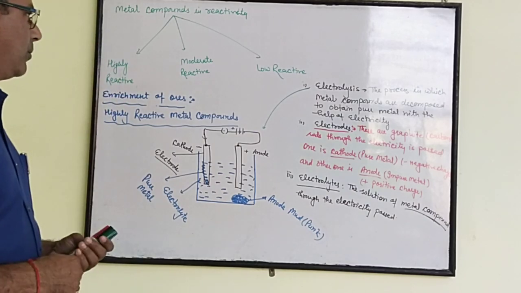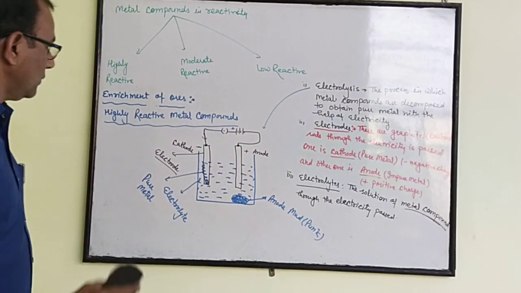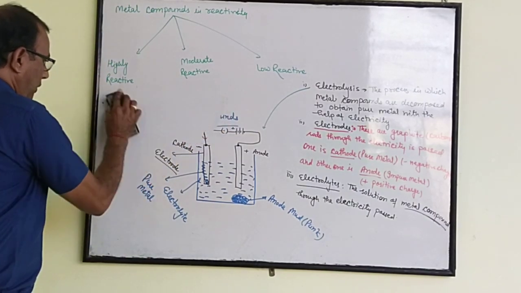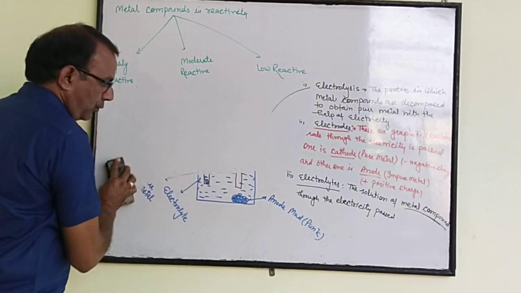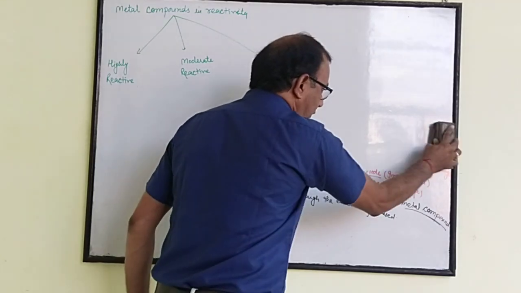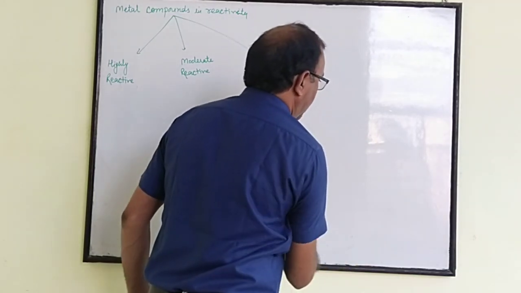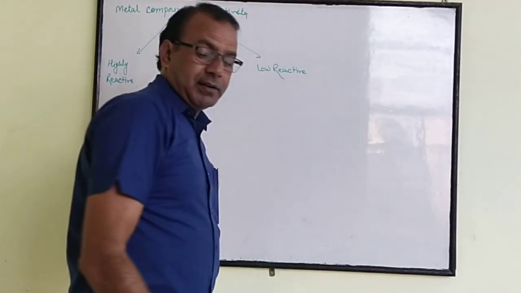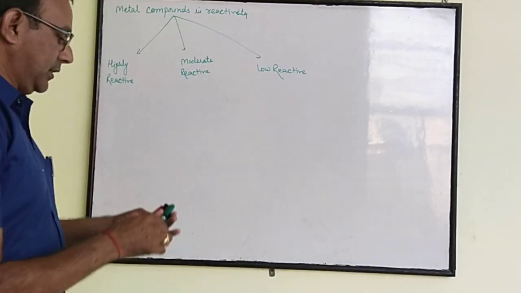The second one is moderate reactive. Moderate reactive metal compounds are of two types: metal sulfide form, or you can say metal compounds, sulfide, and metal carbonate.